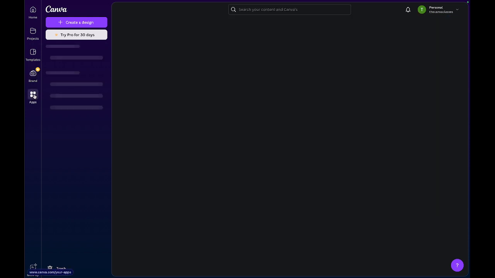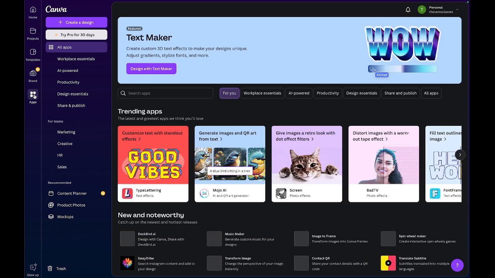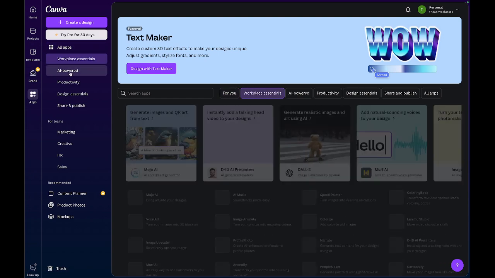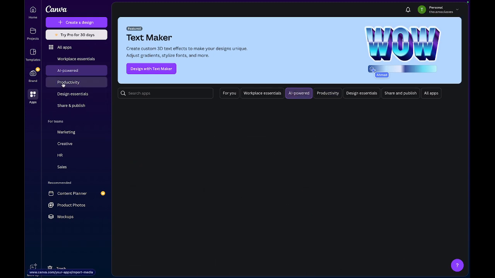And one beautiful place that you all love, I can assure you, is this place called the Canva apps. For those who have already laid their hands on Canva, you would understand that this is a beautiful place to be. They are grouped as all apps, apps for your workplace essentials, and apps that are AI powered. We're going to explore some of them.